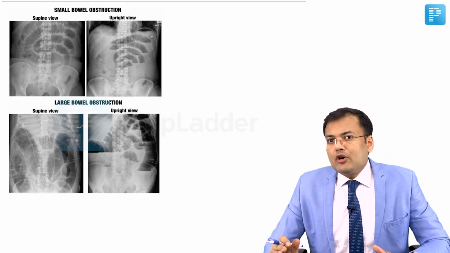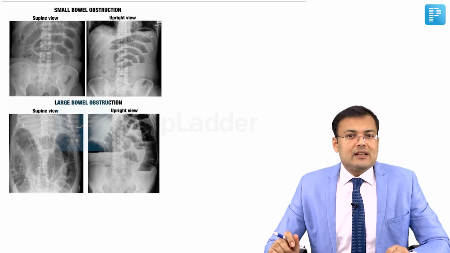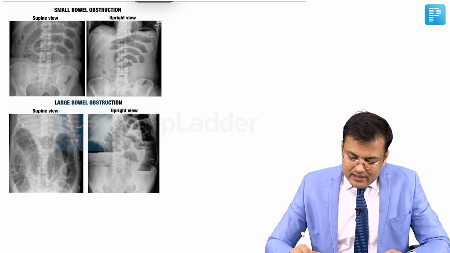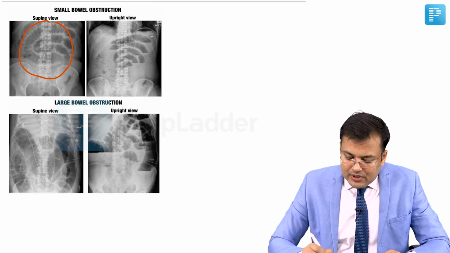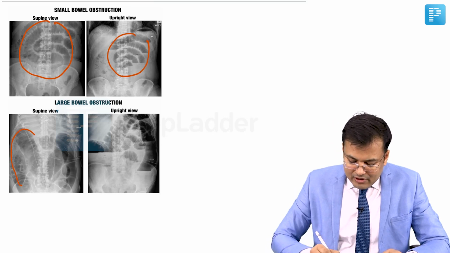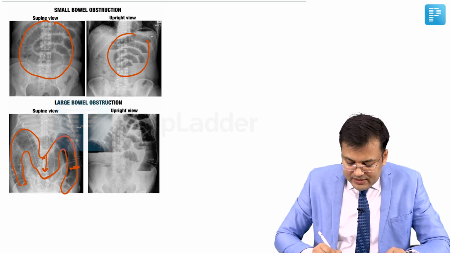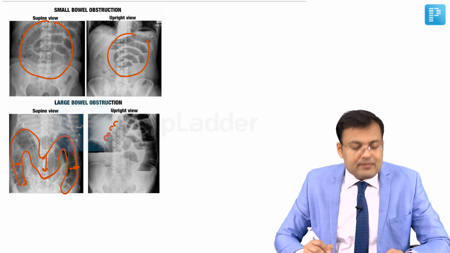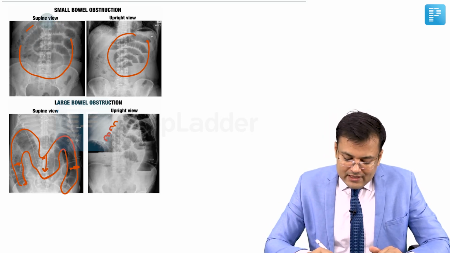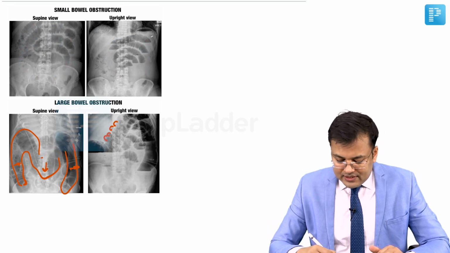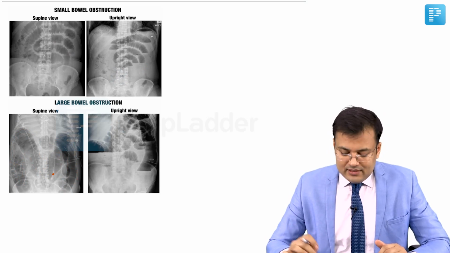Small bowel obstruction and large bowel obstruction are very, very important topics. Nowadays, image-based questions are frequently asked. What's the difference? We discussed that in small bowel obstruction, the dilated bowel loops are placed centrally, whereas in large bowel obstruction they are placed peripherally. In large bowel obstruction, you can see these are wider in caliber, and you can see the presence of haustrations. We take two views, supine view as well as erect view. You know that supine is better for site of obstruction, and erect is better for air fluid levels.